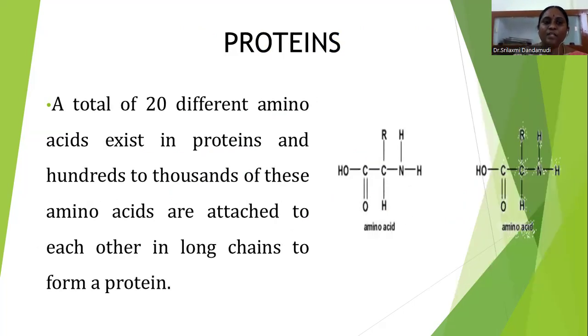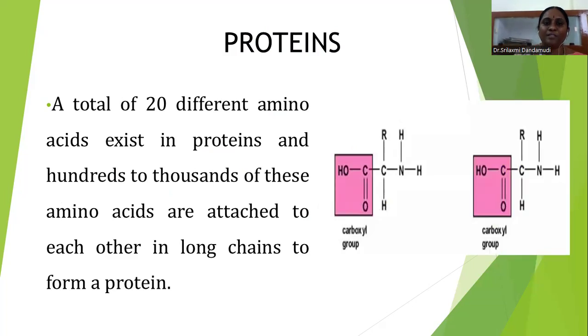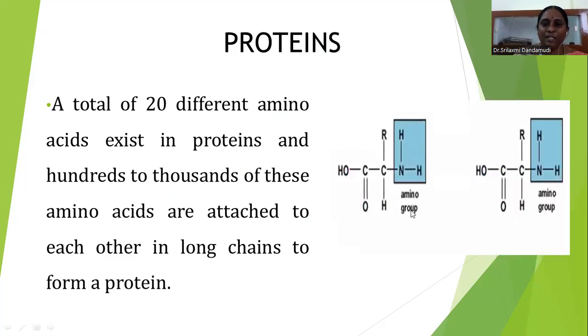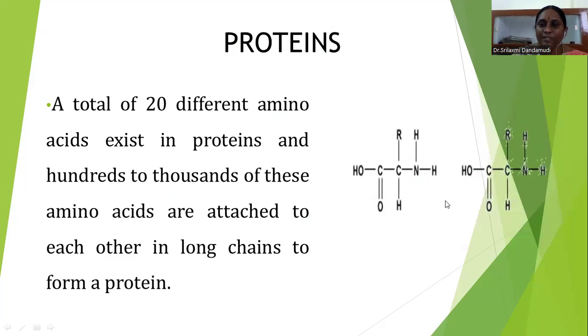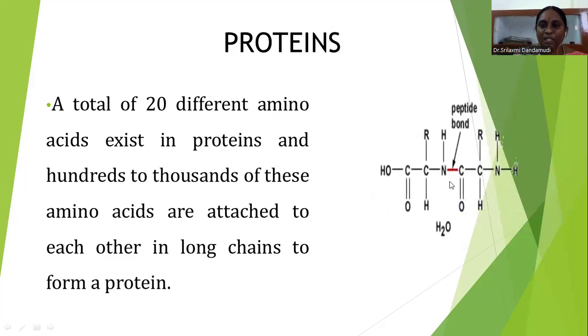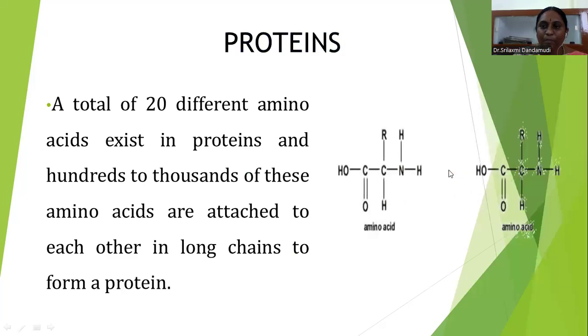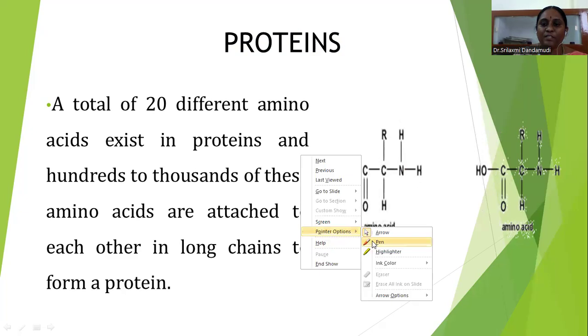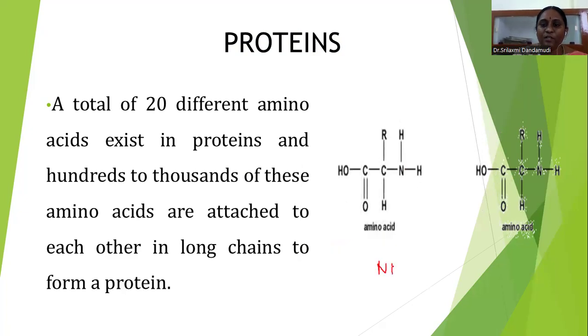Generally, 20 different amino acids exist in proteins. See here, this is one amino acid and this is another amino acid. Between these two, this is the peptide bond. The peptide bond is nothing but the NH-C=O bond, which is called a peptide bond.